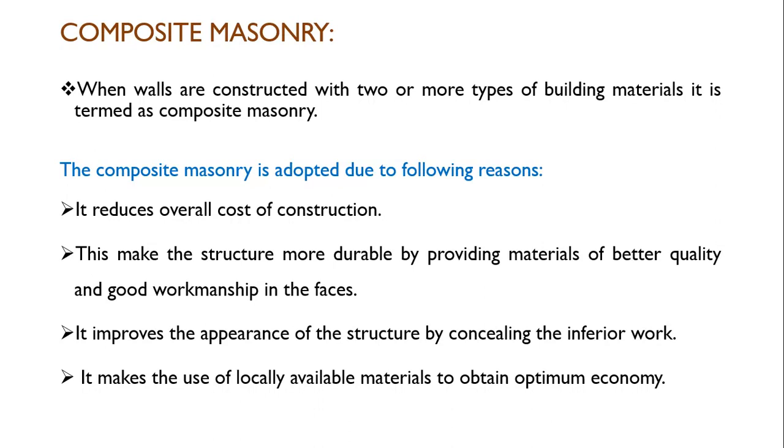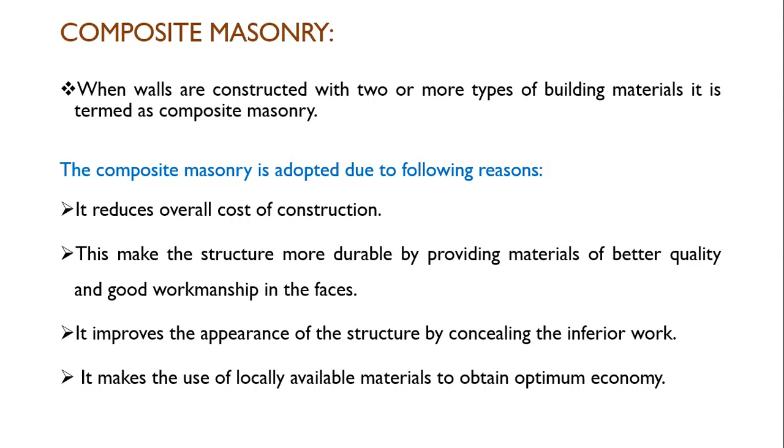So it is the combination of more than one type of masonry, and that's why it is called composite masonry. So why go for this composite masonry? It reduces the overall cost of construction. In the face of the wall, one can have very good quality masonry, and on the back of it maybe second quality, or you can say inferior quality masonry. So with the help of composite masonry, the overall cost of construction will get reduced.